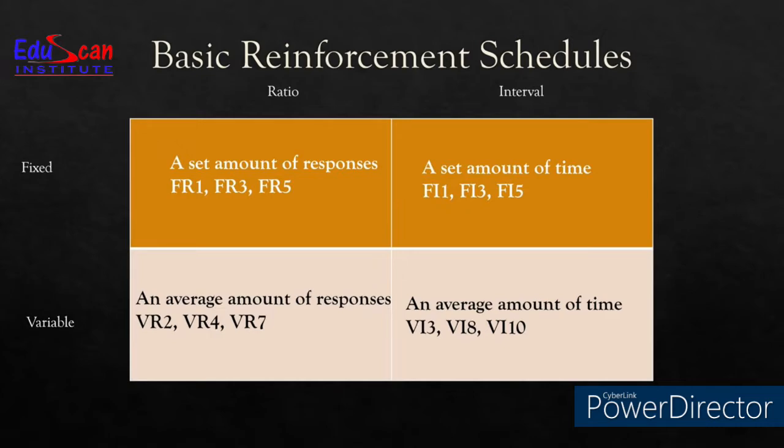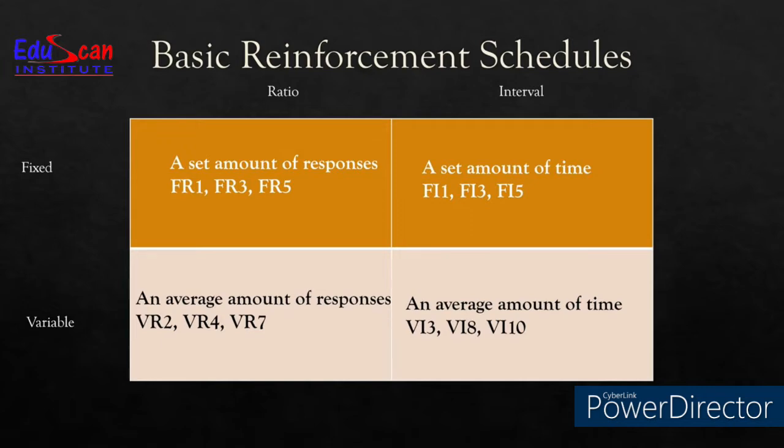Then what is interval? Interval can be FI1, FI3, FI5, or for that matter, any number. That means fixed interval 1, fixed interval 3, or fixed interval 5. What does that mean? That means that when a behavior occurs for 1 minute, we reinforce.